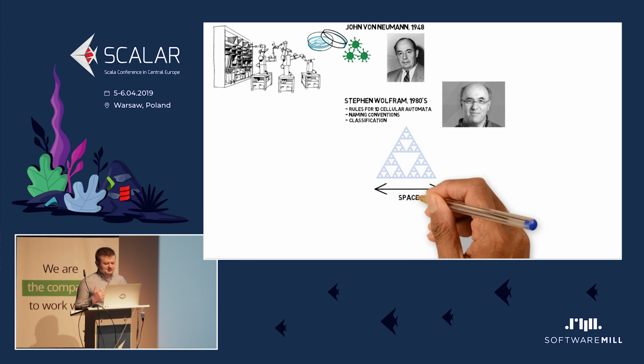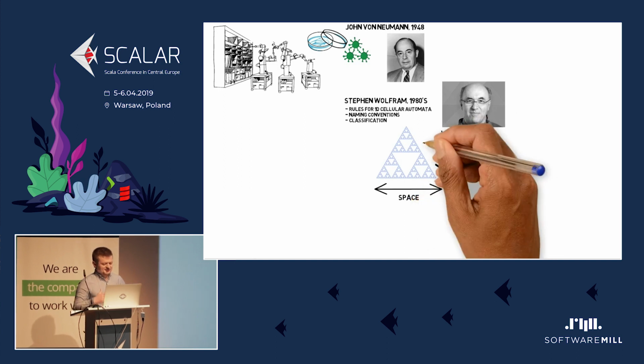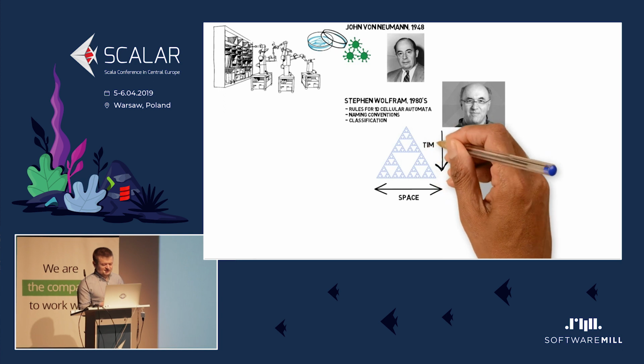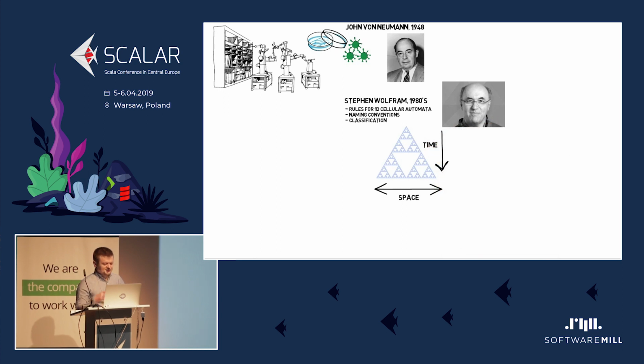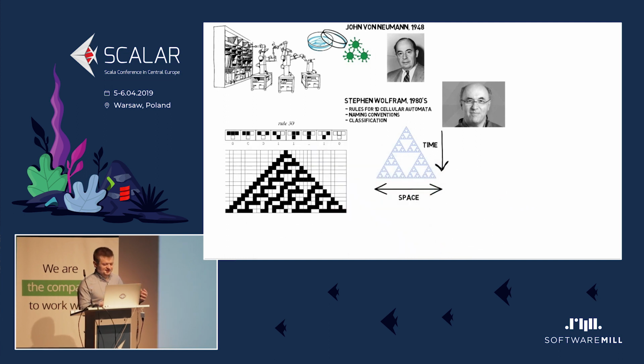So if you see a cellular automaton that looks like a triangle, it doesn't mean that this is a board and something happens on this triangular board. It only means that we start from the top and then the cellular automaton unfolds like this. So Stephen Wolfram devised some naming conventions and classified cellular automatons.